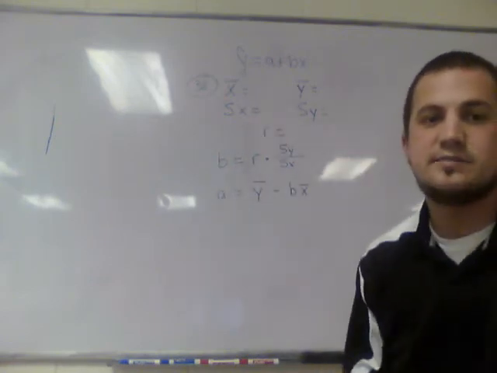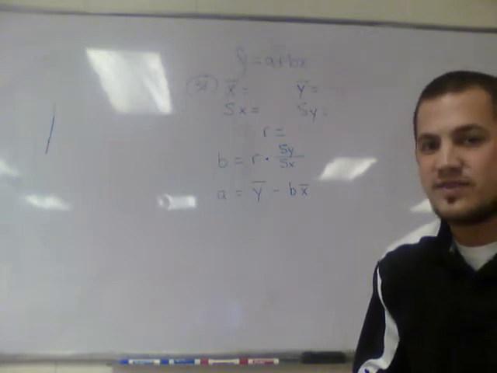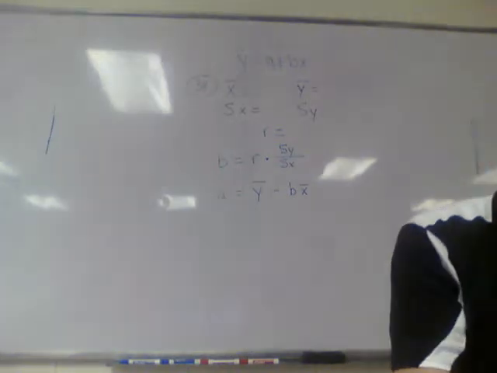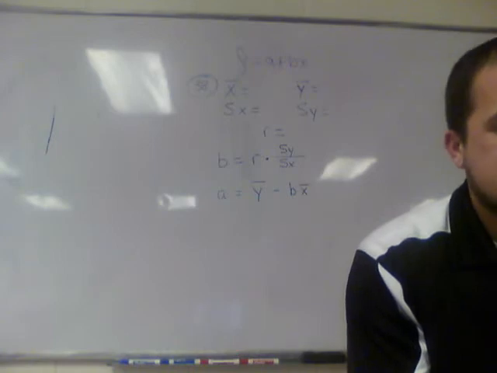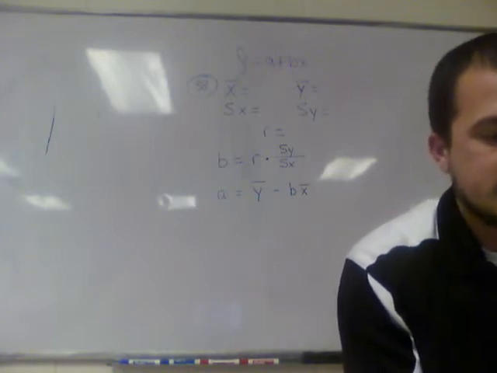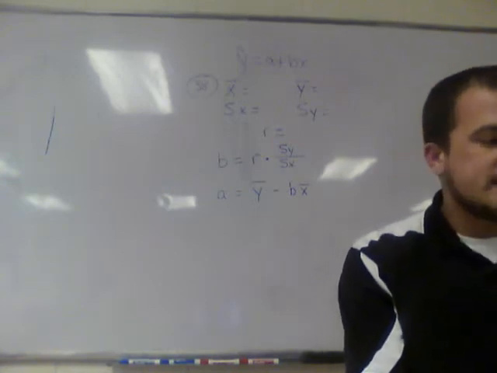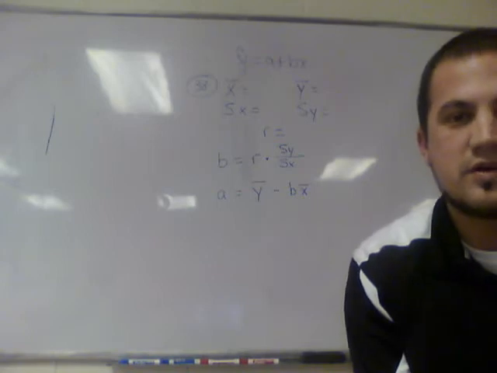We need the mean of x, the mean of y, standard deviation of x, and the standard deviation of y, and the r. Now how we get the mean of x, mean of y, standard deviation of x, and standard deviation of y comes from table 3.1, which is all the way back at the beginning of Chapter 3. It's on page 127. The degree days will go in for x, and the gas will go in for y.